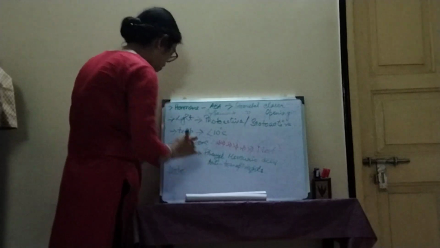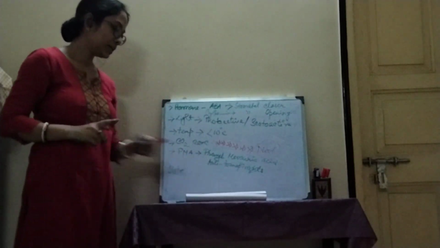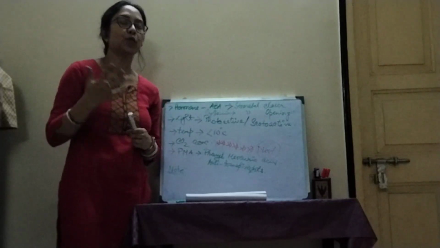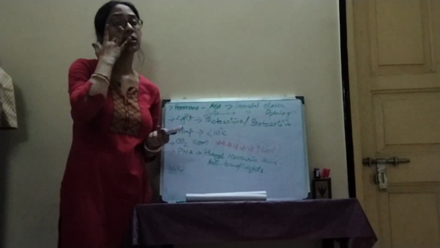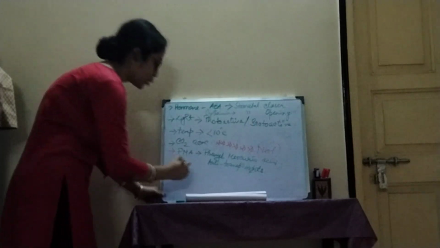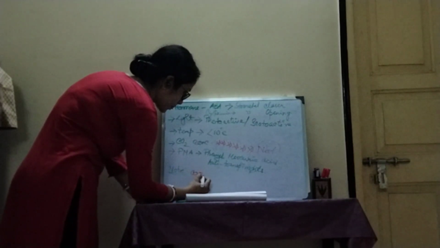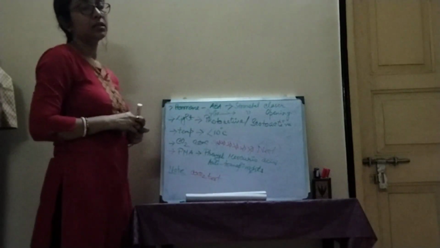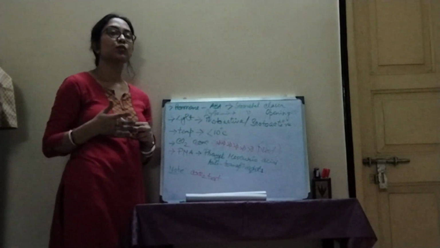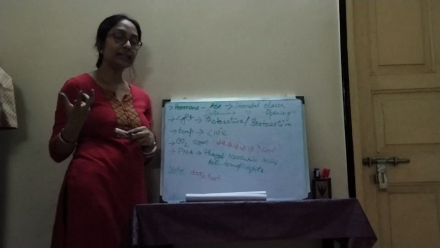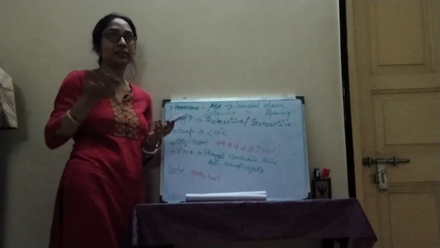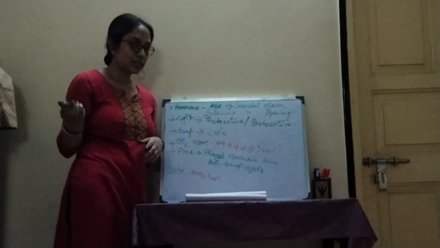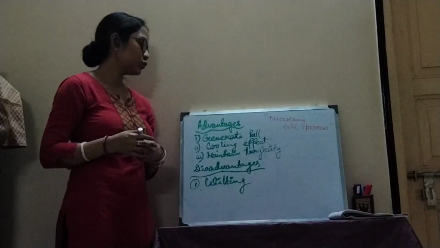Very important note I would like to give you students: you must note it down in your copy. Is any cell functioning properly in the process of transpiration or not? We can detect it by the cobalt chloride test. If there is any question about which test we can perform to find whether transpiration is going on or not, the test name is cobalt chloride test. Okay. So let's come to the last question.